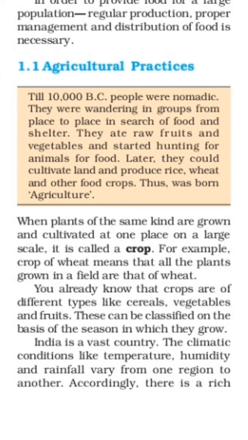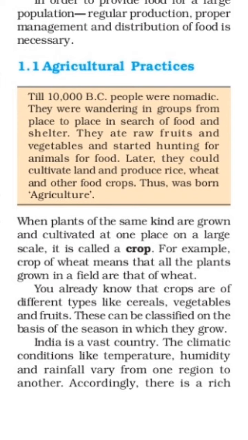On the large scale, it is called a crop. For example, a crop of wheat means that all the plants grown in the field are that of wheat. You already know that crops are of different types like cereals, vegetables, and fruits. These can be classified on the basis of the season in which they grow.